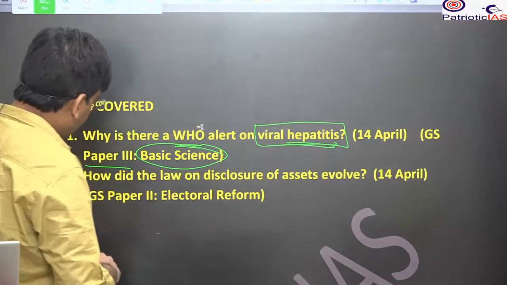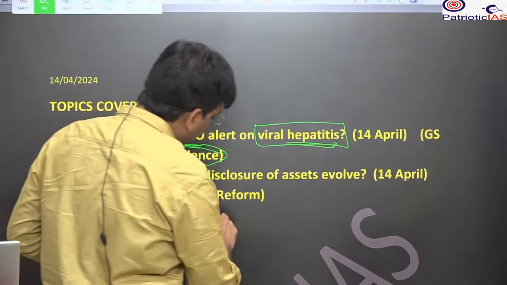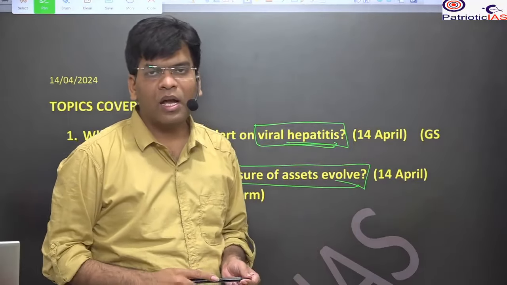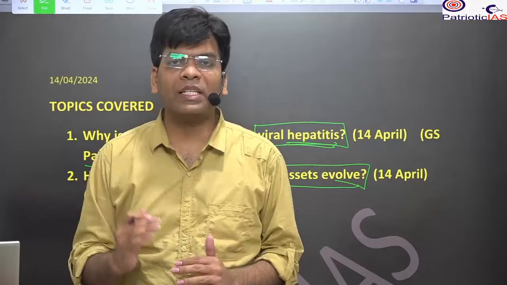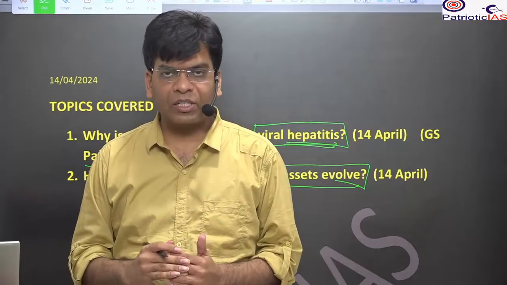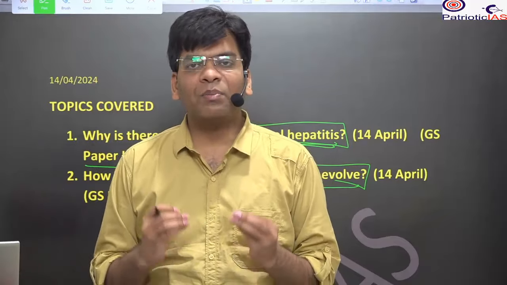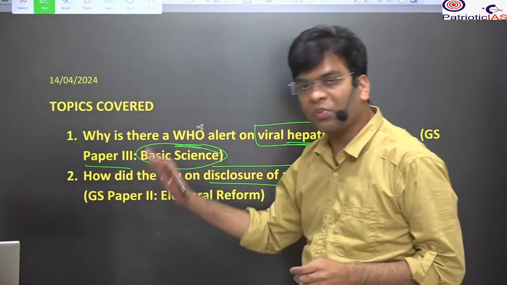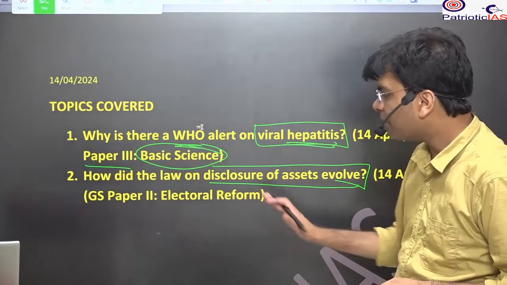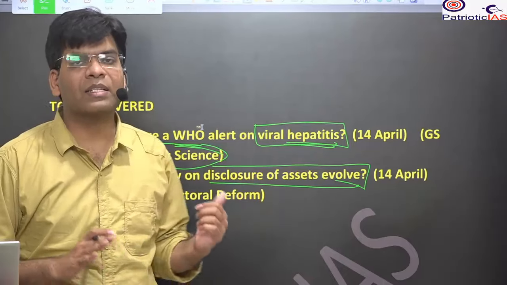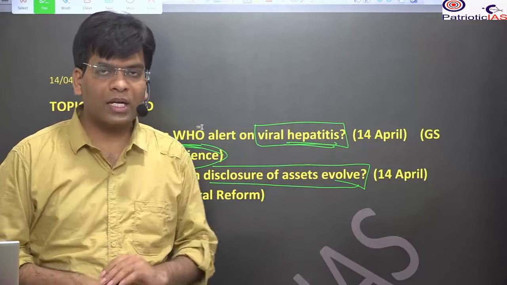The second thing is how the law on the disclosure of assets has evolved. This is associated with reform in elections, and it shows how the judiciary has intervened time and again to bring transparency into the election, as well as the right to information to the voters, and how it brought the deepening of democracy. All these things can be discussed. This is very important for the mains, and for one of the mains questions we will provide the answer approach as well as the model answer.